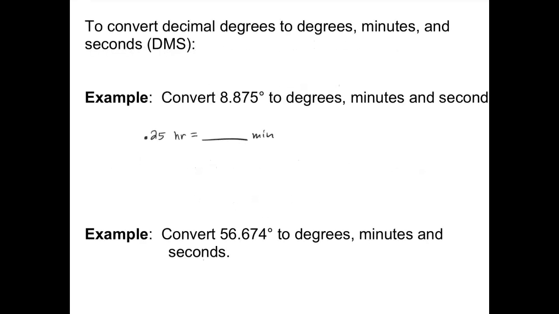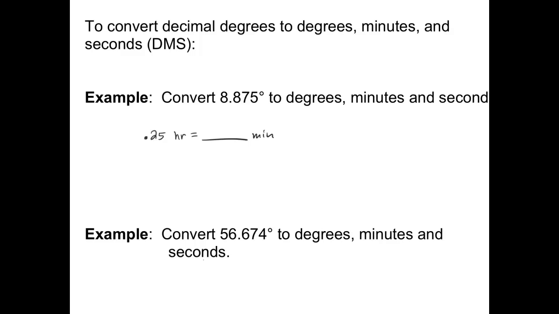Going the other way, from decimal degrees to degrees, minutes, and seconds is a little more involved. Before we jump into the problem, I want to look at an example with time on a clock. If I have 0.25 hours and I want to know how many minutes that is, well, 0.25 is 1/4 of an hour, and we all know that 1/4 of an hour is 15 minutes. Where does that 15 come from if you're doing a calculation?